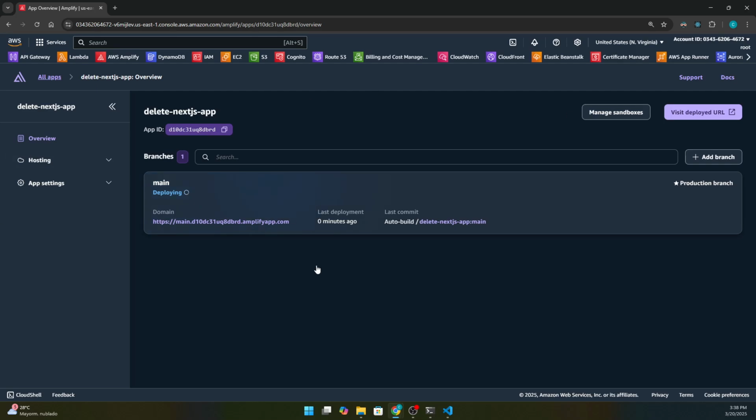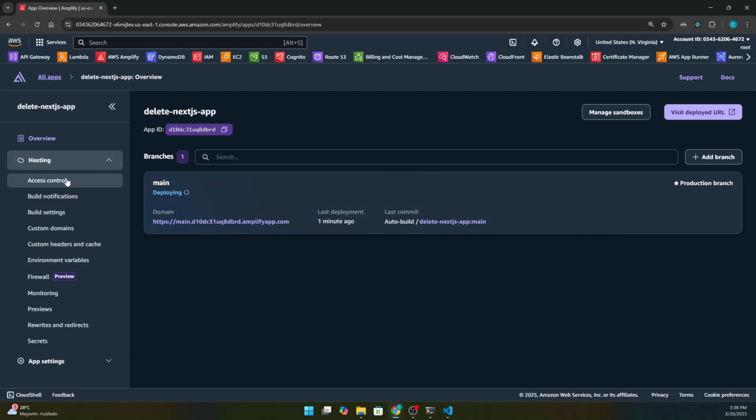And of course, we have this interface right there. We have sandboxes. In the next episode, we are going to cover this. We can see the deployed URL. And of course, we can handle different branches right there. At this moment, we only have main, but we can add branches in this section. Of course, we are going to cover different branches during this course.